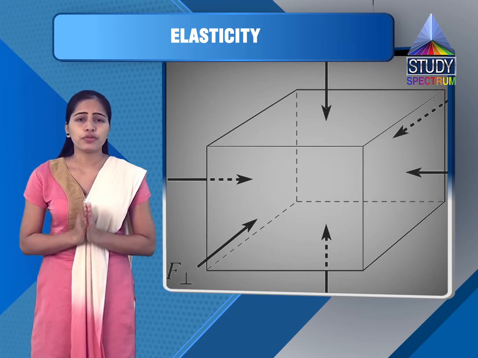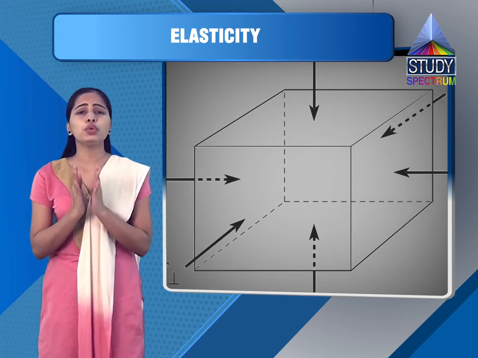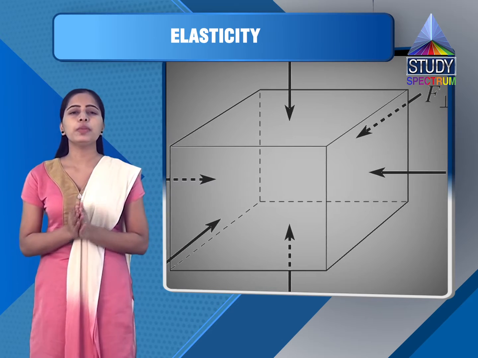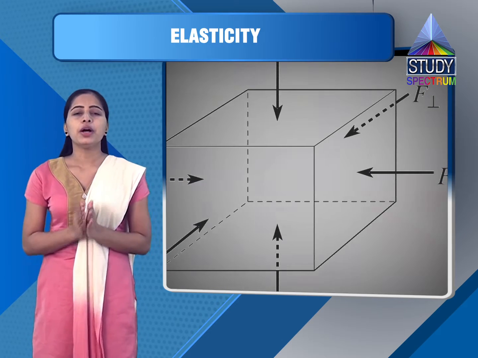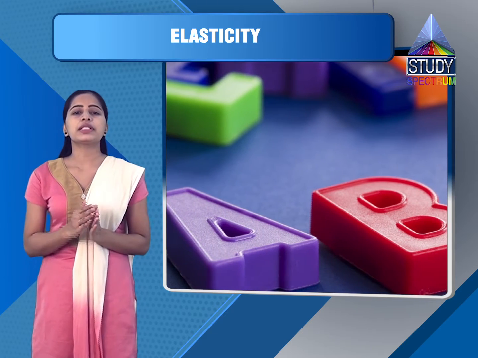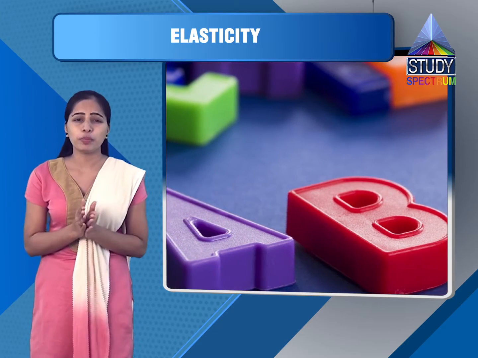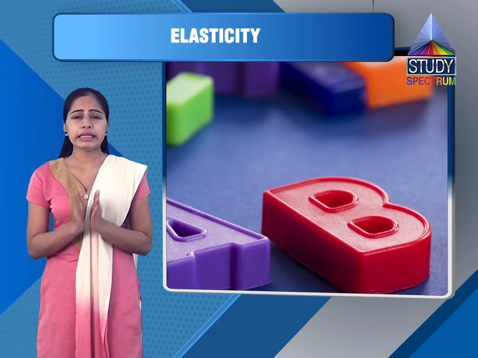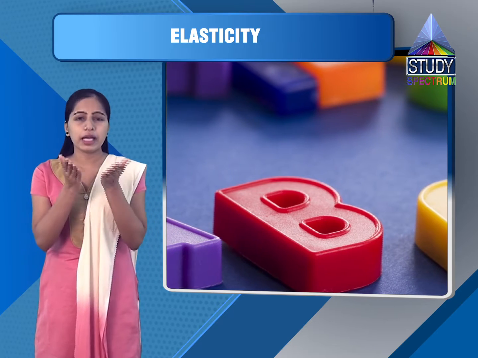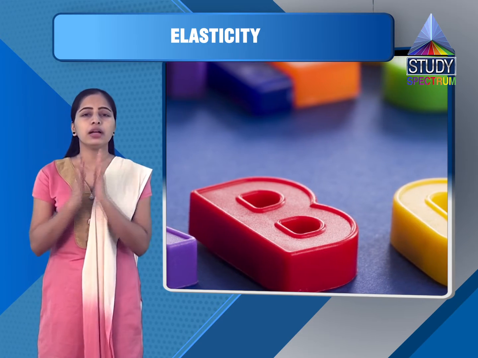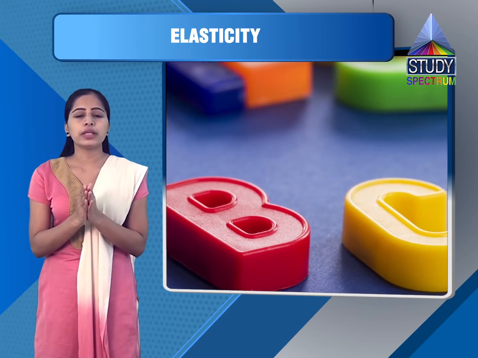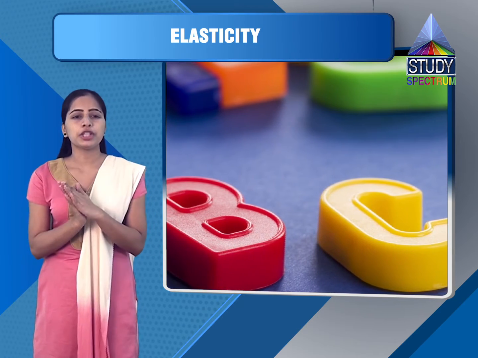When a tangential force F is applied to a top surface EFGH of a cube ABCDEFGH, whose bottom surface, that is ABCD, is fixed, its shape changes to a parallelopiped ABCD, E dash, F dash, G dash and H dash. Now here ABCD is fixed. Here we are applying a horizontal force only at the top surface so that its shape is changing.